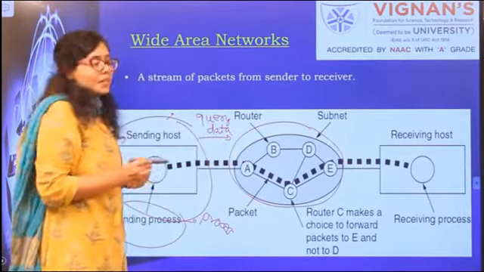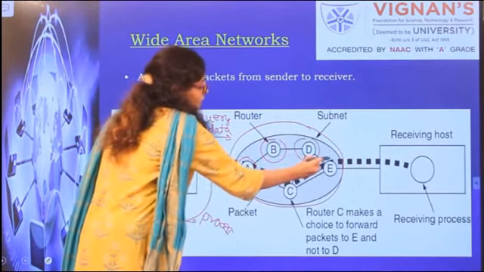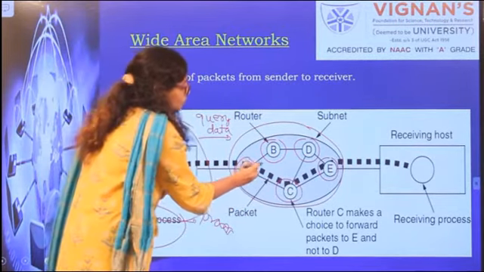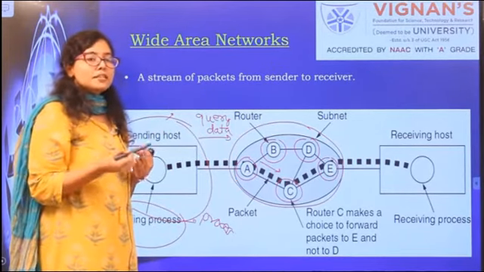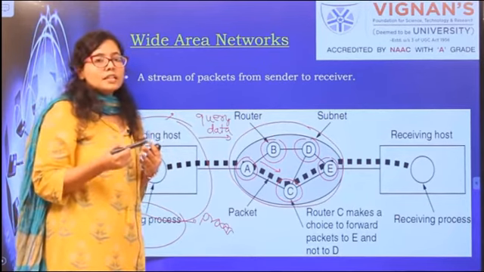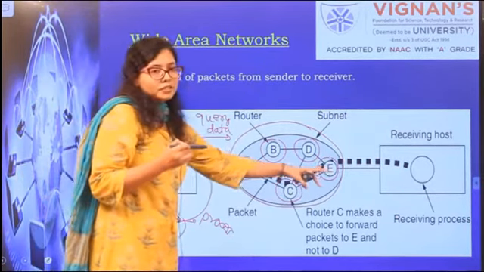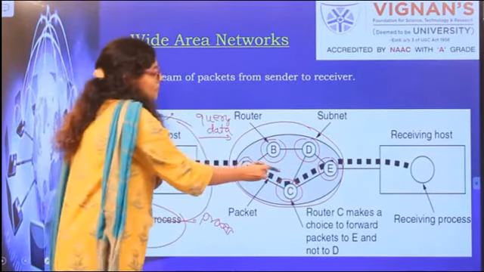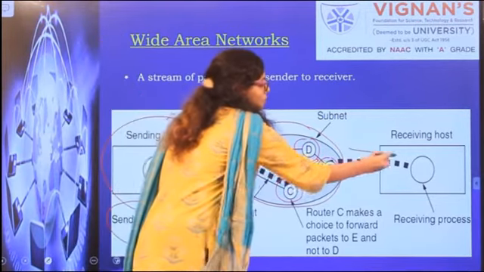Here in the subnet you have lots of networking devices connected to each other. So these data packets will travel through the best path. How it calculates the best path is another consideration. When we look at the network layer, we will see that its job is to calculate the best path through which the data packets need to travel. From the best path, this query data will travel to the receiving host.